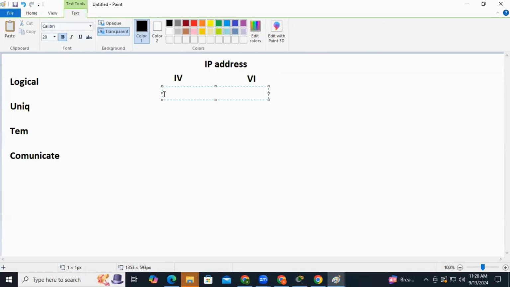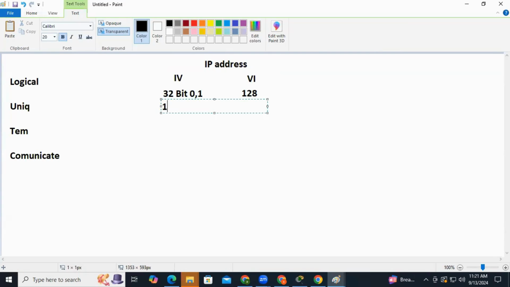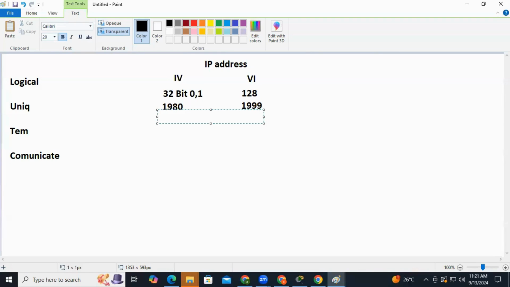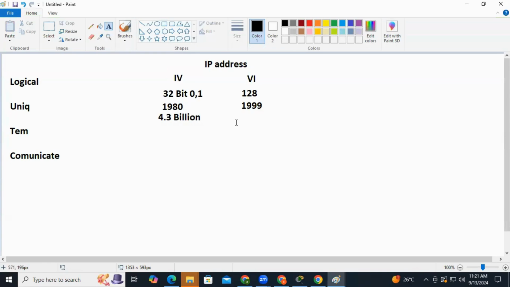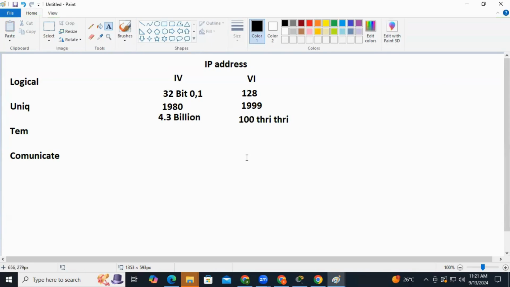IP version 4 is a 32-bit IP address. When I say 32-bit, it is in zeros and ones. IP version 6 comes with 128 bits. IP version 4 was developed in the 1980s, and IP version 6 was developed around 1999, right? By using IP version 4, we can create around 4.3 billion IP addresses. How many? 4.3 billion. With IP version 6, we can get hundreds of trillions of IP addresses.